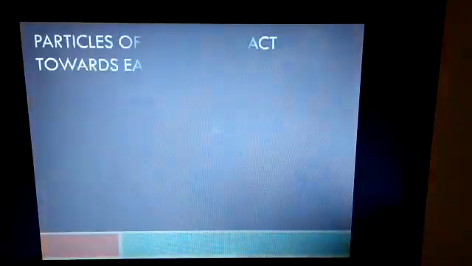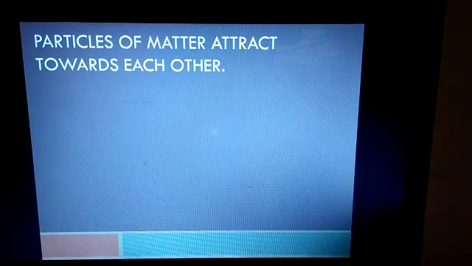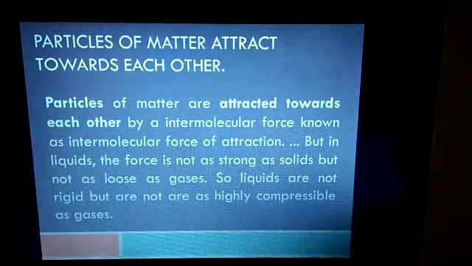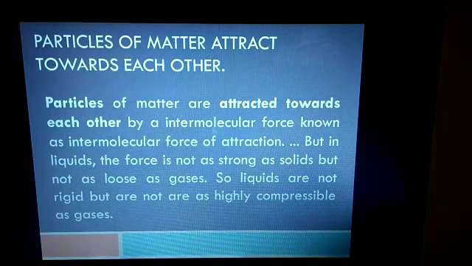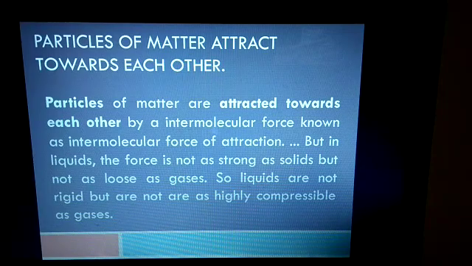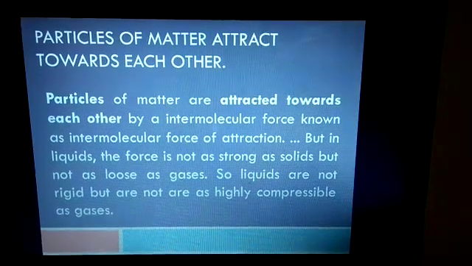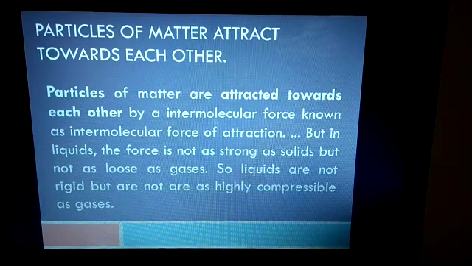The next and the last characteristic is that particles of matter attract each other. Particles of matter are attracted towards each other by an intermolecular force known as the intermolecular force of attraction. In liquids, the force is not as strong as in solids, but not as loose as in gases. So liquids are not rigid, but are not as highly compressible as gases.